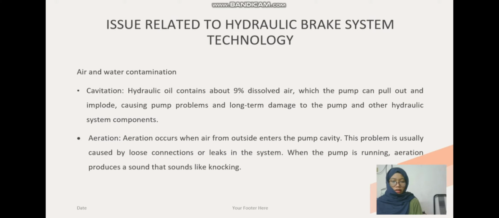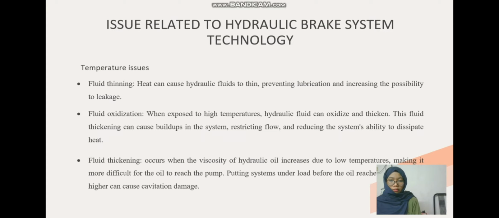When the pump is running, aeration produces a sound that sounds like knocking. Point number 5 is temperature issues. Temperature issues have 3 points, which are fluid thinning, fluid oxidization, and fluid thickening.